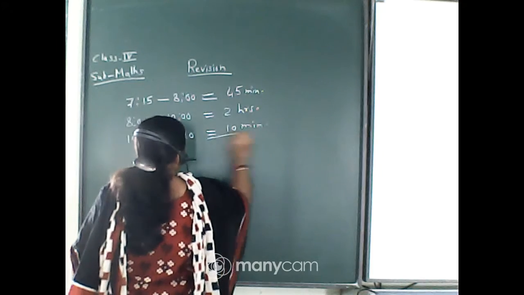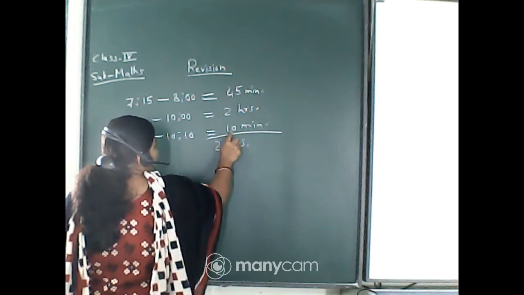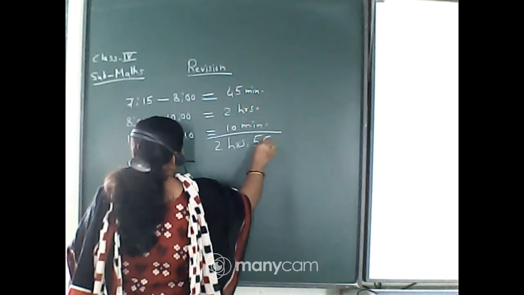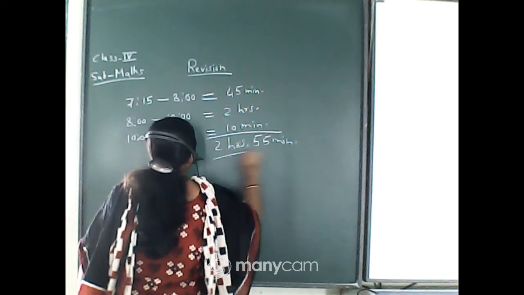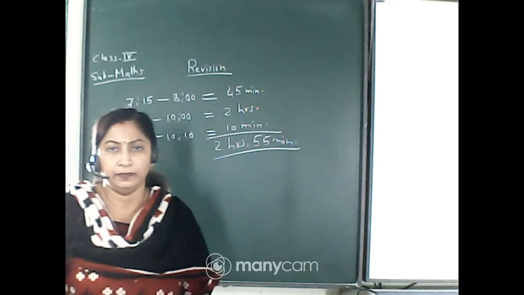10 minutes. Now add this. It is 2 hours, and 45 minutes plus 10 minutes means 55 minutes. So our answer is 2 hours 55 minutes. That is option number B.